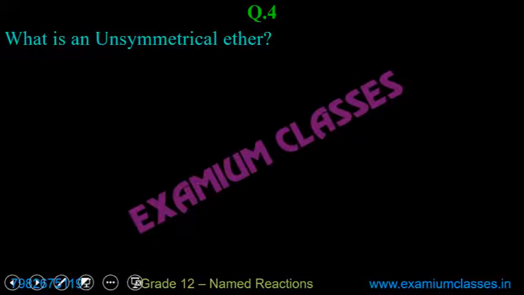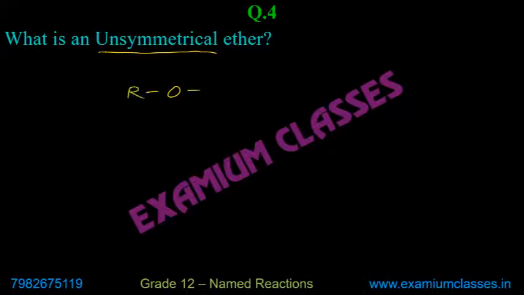Next one, what is an unsymmetrical ether? Now, why have I kept it here? Because the next question is based on this one. Unsymmetrical ether is where both the alkyl groups are not same. This is something all of you should know.